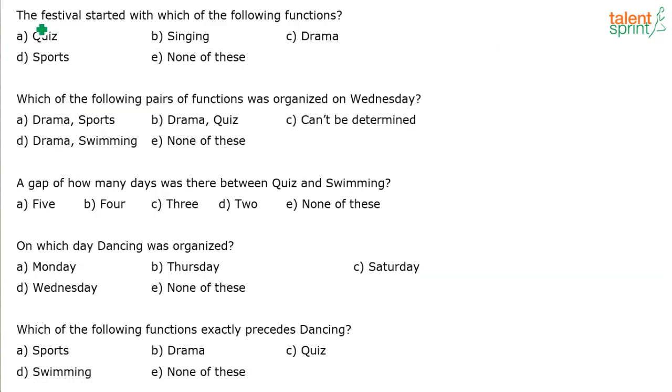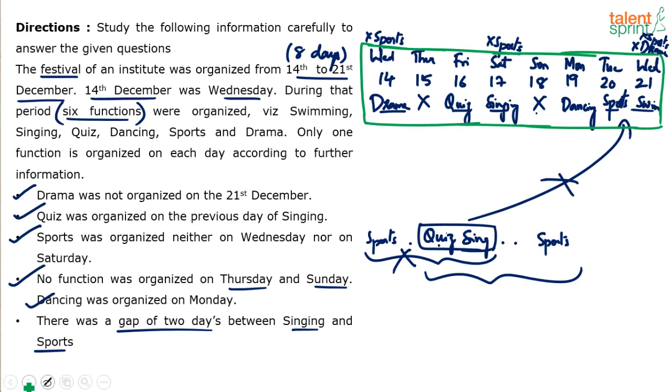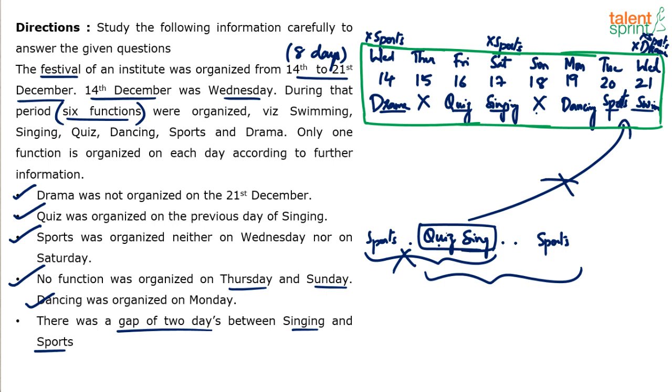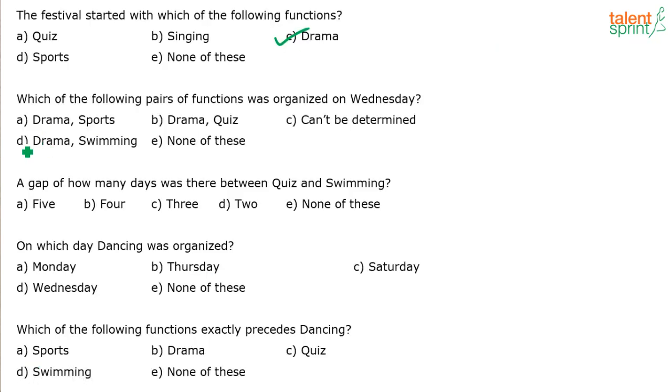What are the questions? The festival started with which of the following functions? Let me just go back and check. Festival started with drama. So it started with drama, option C. Which of the following pairs of functions was organized on Wednesday? There are 2 Wednesdays if you remember, right? It started with Wednesday, ends with Wednesday. Drama was on Wednesday. Swimming also was on Wednesday. So drama and swimming, option D.